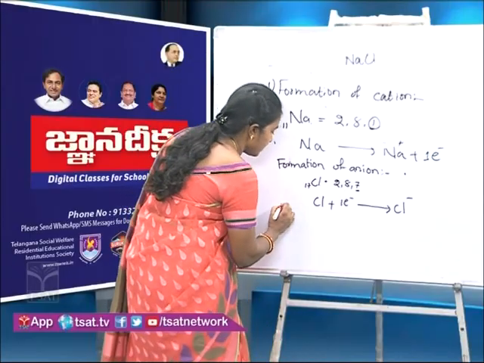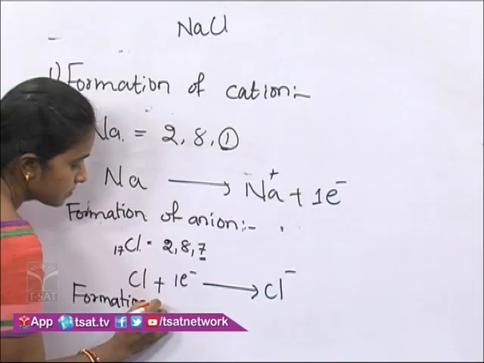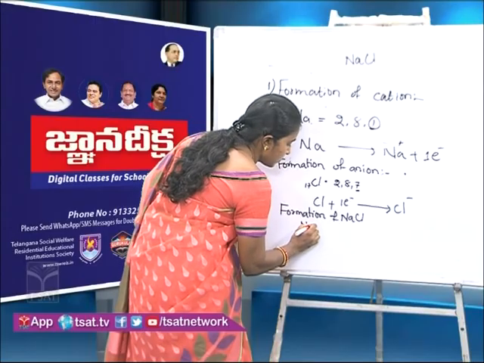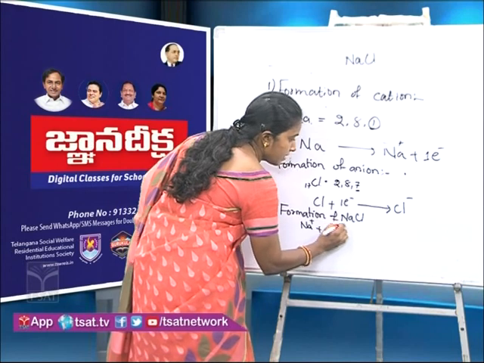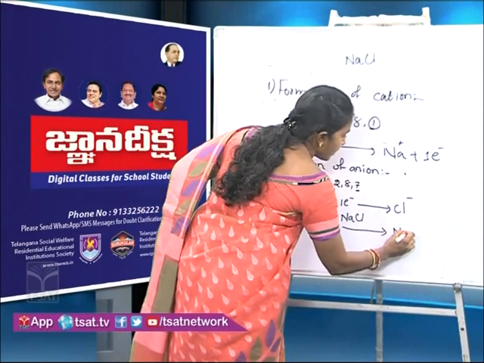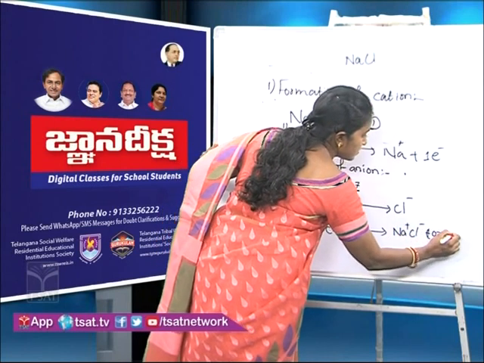And the last step, that is formation of NaCl. These oppositely charged sodium cation and chloride anion come close to each other and they form an ionic compound, that is sodium chloride.